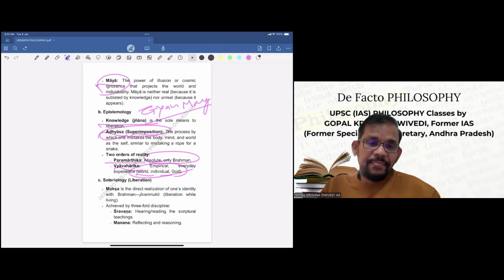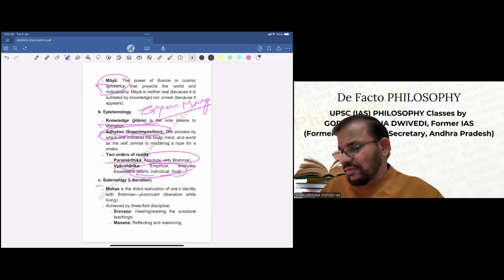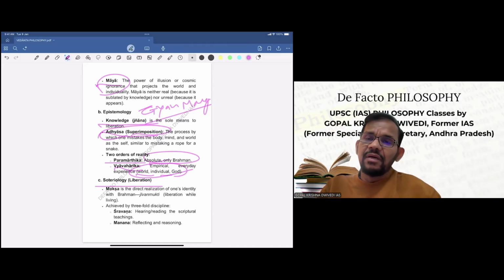Now, let us see what is meant by liberation for Shankaracharya. Moksha is the direct realization of one's identity with Brahma. Jivan Mukti, that is liberation while living, is achieved by threefold discipline.